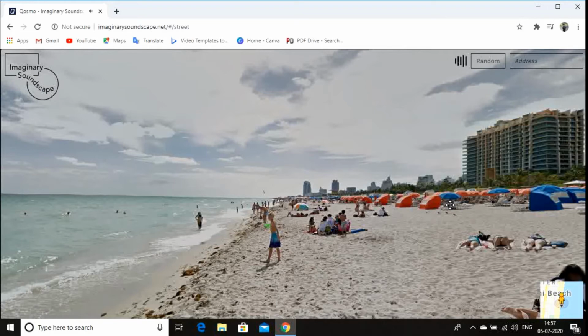Wow, this is so pleasing. I just cannot talk a single word. It was so pleasing. Sitting at home in India, I am just experiencing the Miami beach.